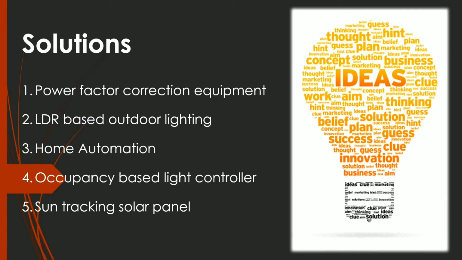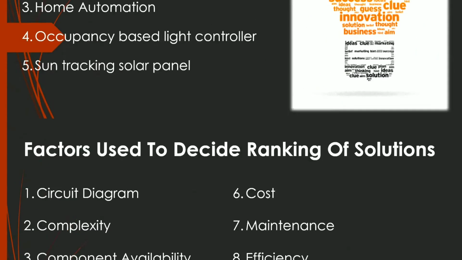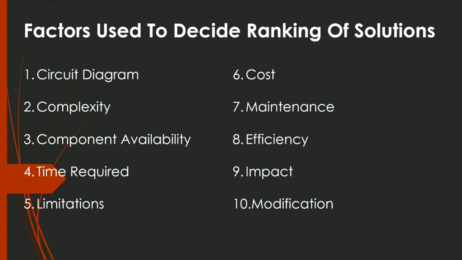And fifth solution is a sun tracking solar panel. This solution is also beneficial to avoid energy waste. By using this solution, we can utilize the maximum solar energy, so the efficiency of the renewable power plant is increased. So these are some factors used to decide the ranking of solutions.